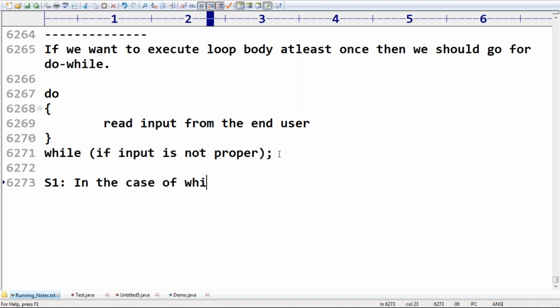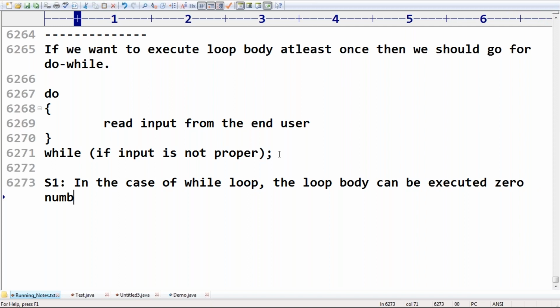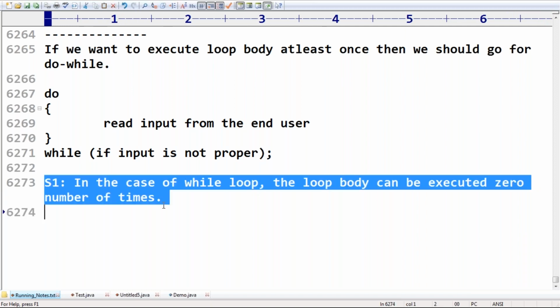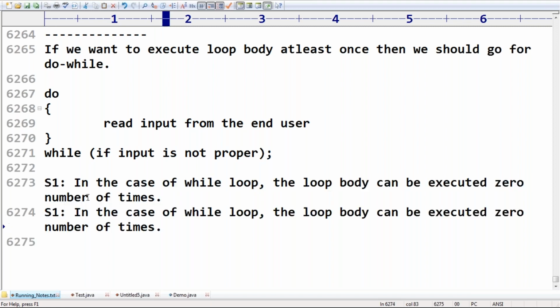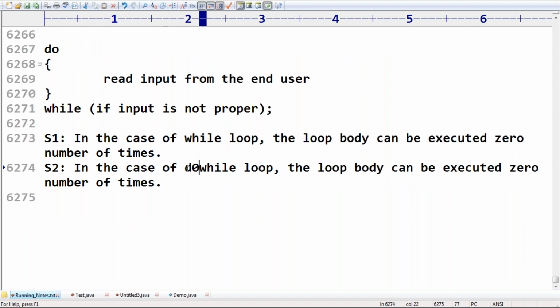In the case of a while loop, the loop body can be executed zero number of times. In the case of a do while loop, the loop body will be executed at least once.